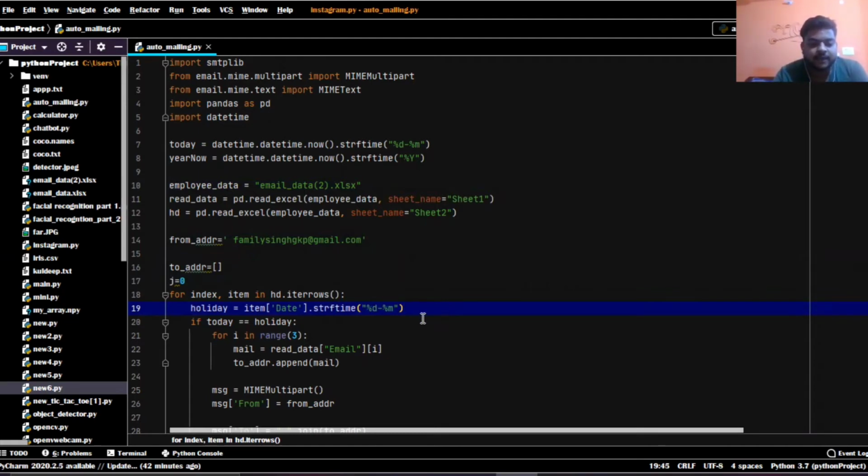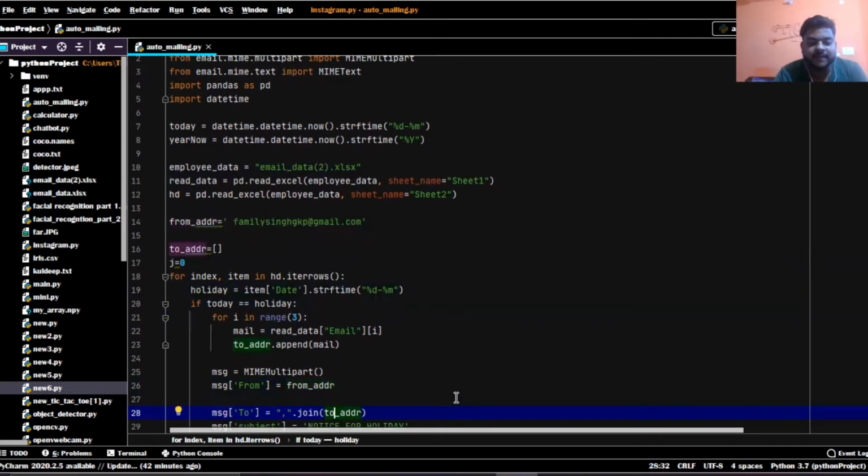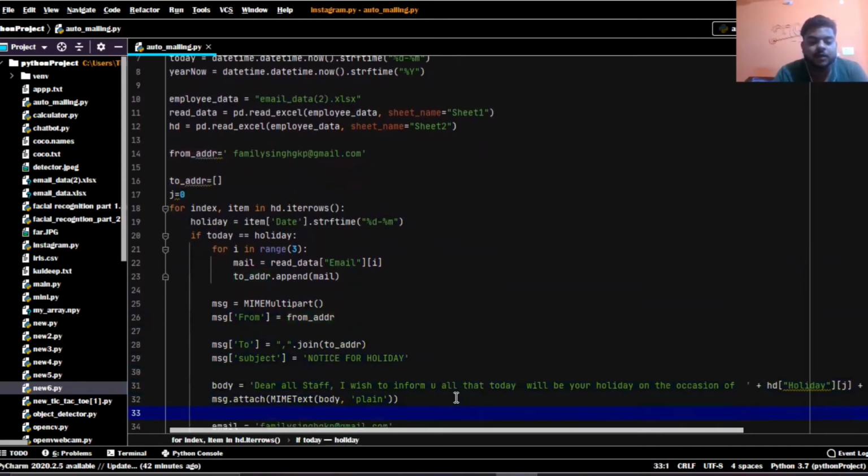Now for the message, MIMEMultipart and message from address means from where we are sending messages. Now it will join the addresses of all the emails in our sheet 1, where we have provided the email data. Now here is the body. First we see the subject, meaning for what purpose we are sending the email, like notice for holidays, notice for any meeting, or for any seminar.